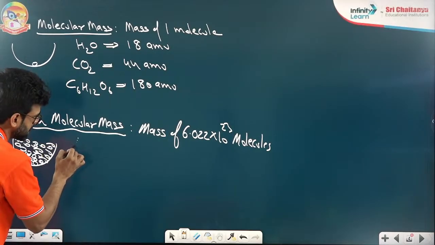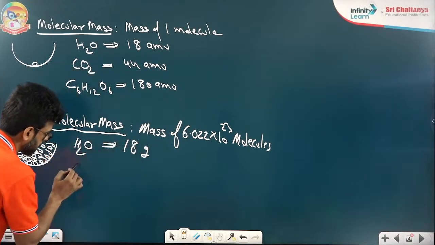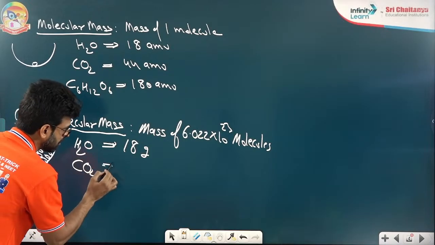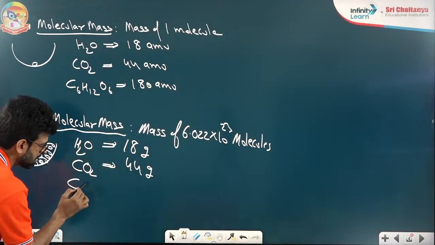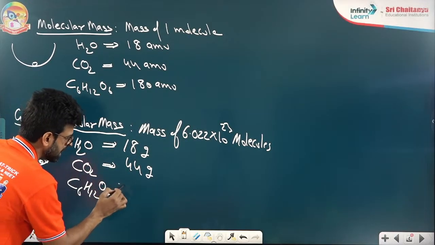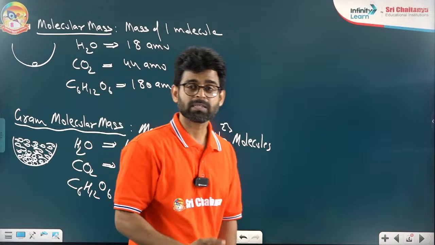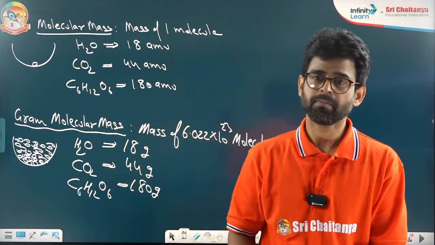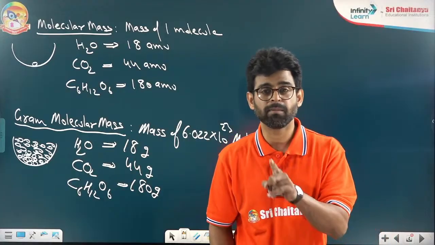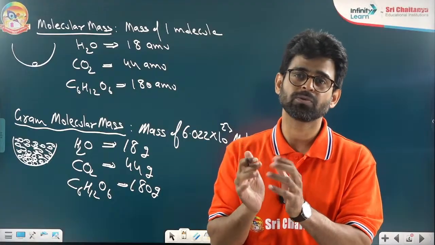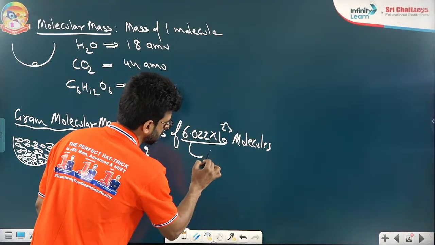So here, imagine I have 1 mole of H2O molecules, its mass will be 18 gram. Whereas if I have 1 mole of CO2 molecules, how much mass will come? 44 gram. And if I have 1 mole of glucose molecules, how much? 180 gram. So molecular mass is the mass of just one molecule, whereas gram molecular mass is the mass of 1 mole of molecules together.